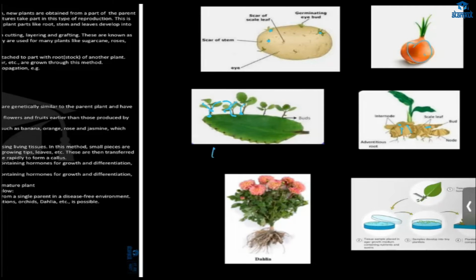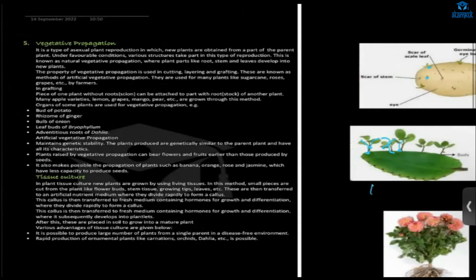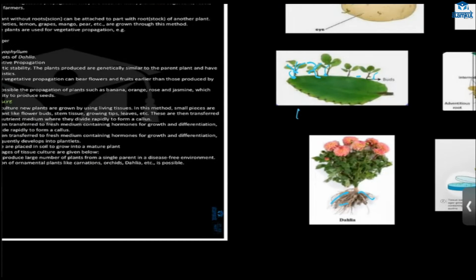Adventitious root, then leaves will be formed. Not from the seed. Mostly all plants will be produced from the seed, right? But here the other parts are helping in the reproduction. That is asexual. Okay, and that process is called vegetative propagation. Here from leaf it is forming. Okay, and in dahlia from roots there will be formation of new individual, new dahlia plant.